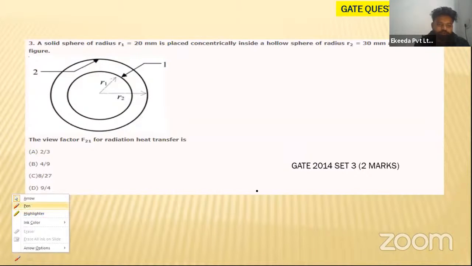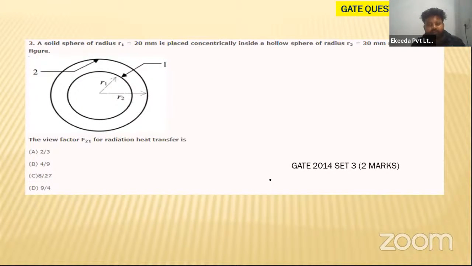Simple one. GATE 2014 set 3, 2 marks. Let us see this question. A solid sphere of radius R1, which is equal to 20 millimeter, is placed concentrically inside a hollow sphere. So there are two spheres.